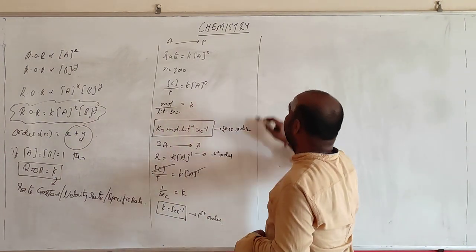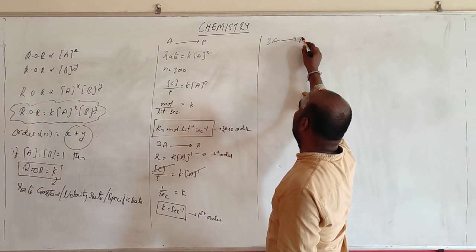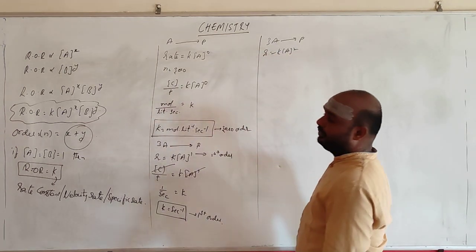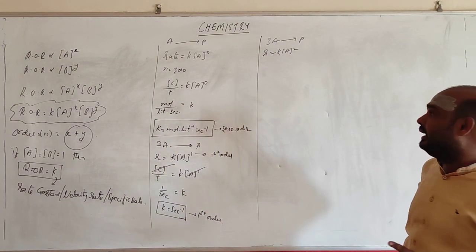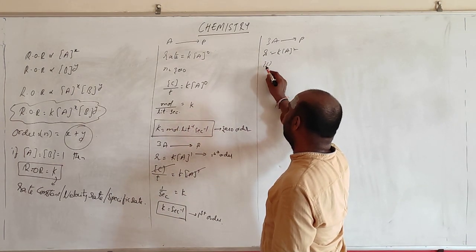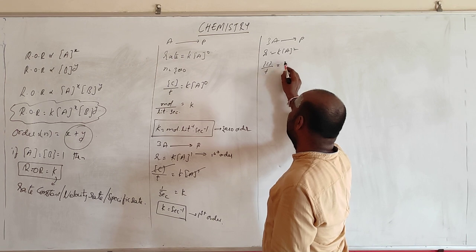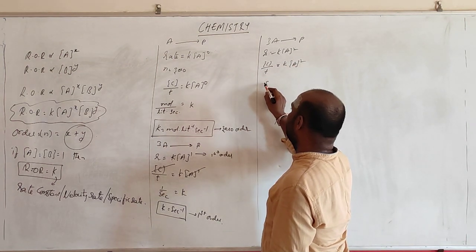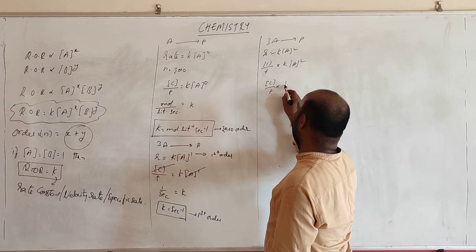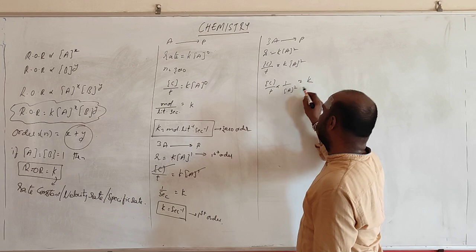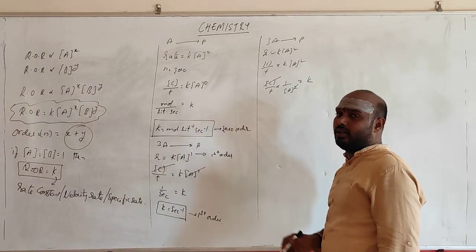Something like there is a reaction where 3A is getting converted to product, and rate is equal to K into A power 2. Okay, the order of the reaction is 2. Nothing to do with the stoichiometric coefficient. So rate is nothing but changing concentration with respect to time, equal to K into concentration square. So changing concentration with respect to time into 1 by A square is equal to K. This will be cancelled because those two are concentrations.